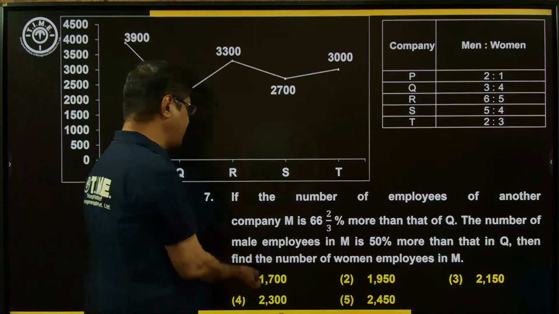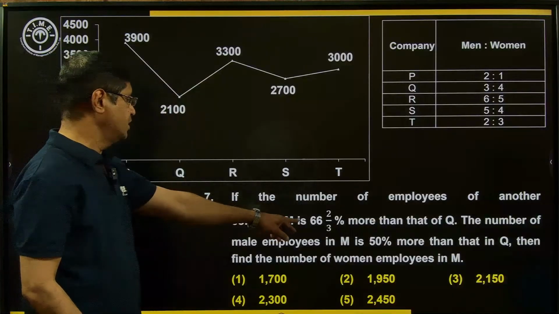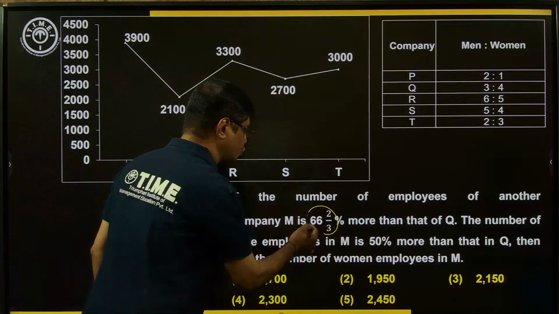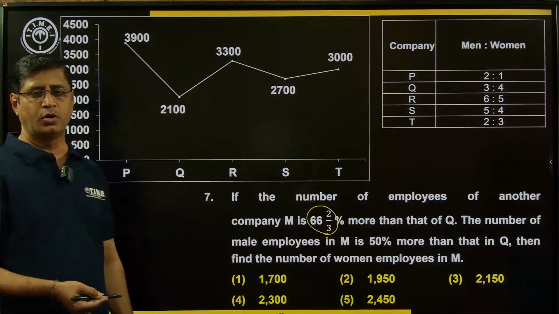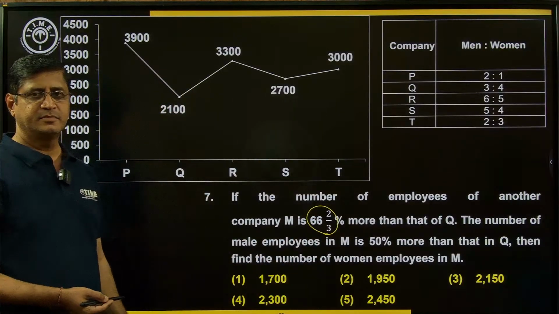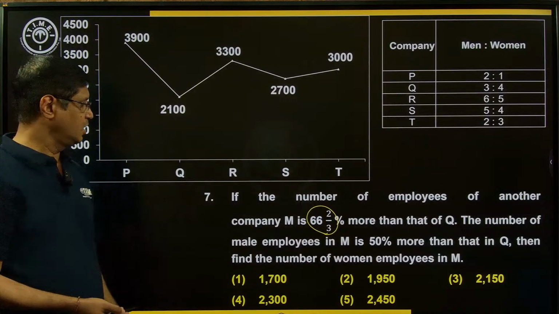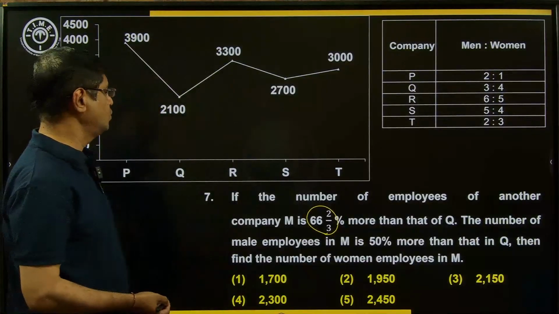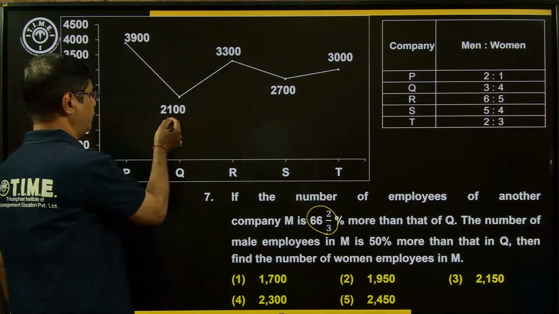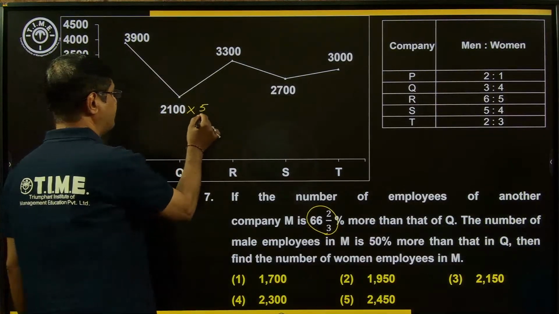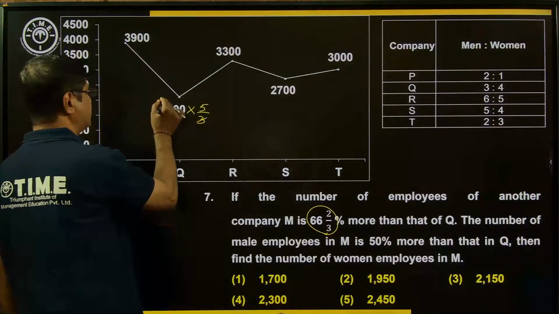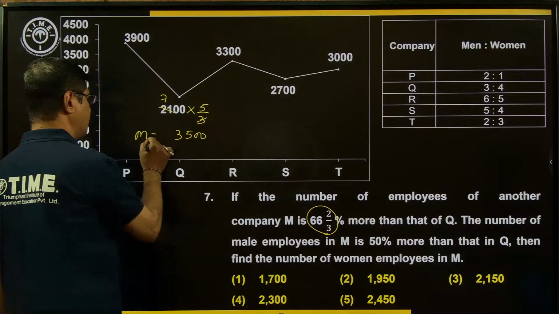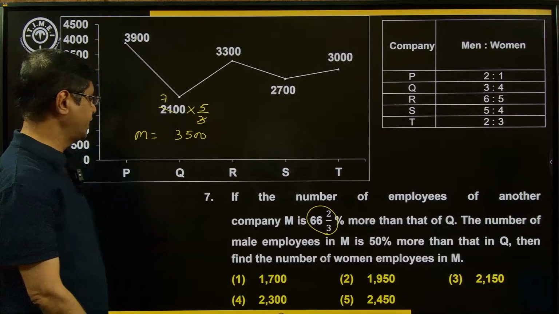So what is the M value? The number of employees in M is 66 2 by 3% more. 66 2 by 3% means 2/3. 2/3 more: 1 plus 2 by 3 means it is 5 by 3 of the Q. So what is the value of Q? Q employees are 2100. So 5 by 3, here it is how many times? 7 times. What is the value? The number of employees in M is equal to 3500.